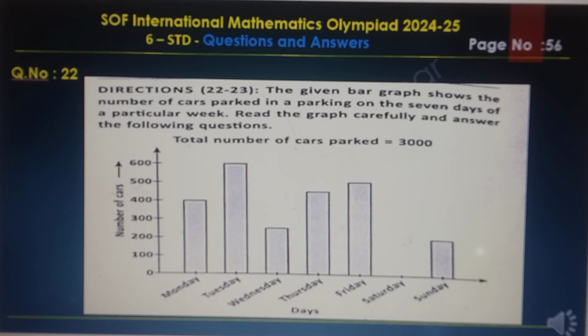For directions 20 to 23, the given bar graph shows the number of cars parked in the parking lot on the 7 days of a particular week. Read the graph carefully and answer the following questions. The total number of cars parked is 3000. Here in the diagram the numbers of cars are mentioned for Monday, Tuesday, Wednesday, Thursday, Friday, Saturday and Sunday. The total number of cars parked is 3000.